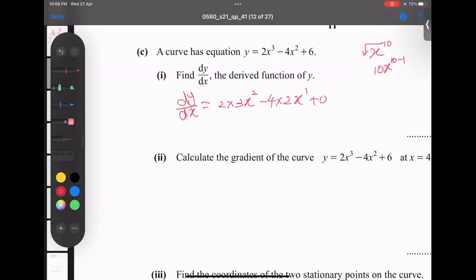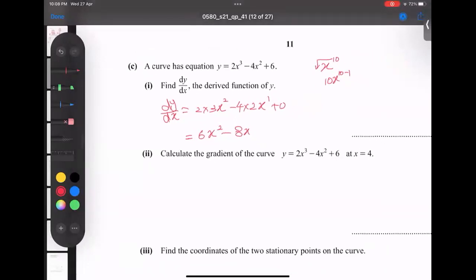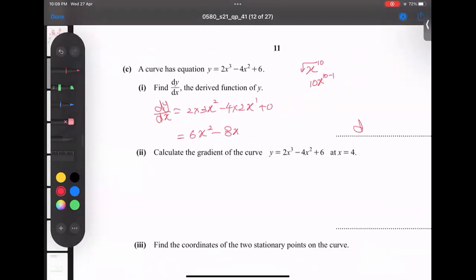Ultimately, if you check carefully, the answer is 6x squared and negative 8x. So this is our answer, and let's talk about the next part. The derivative is equal to 6x squared minus 8x.